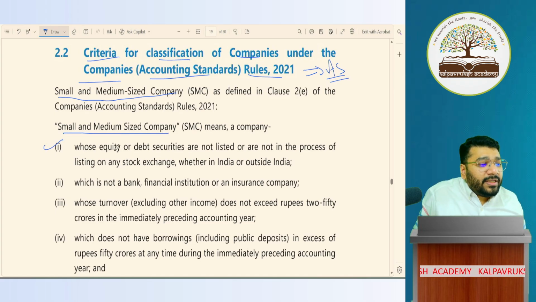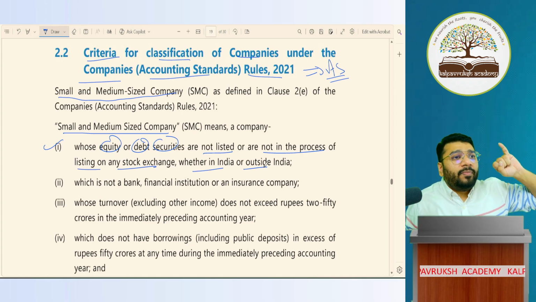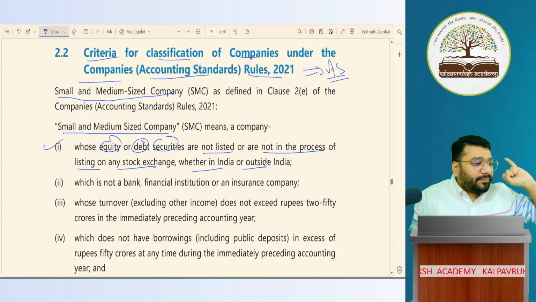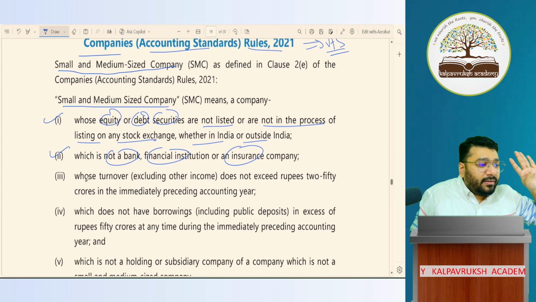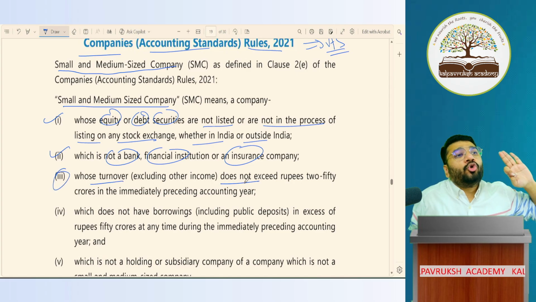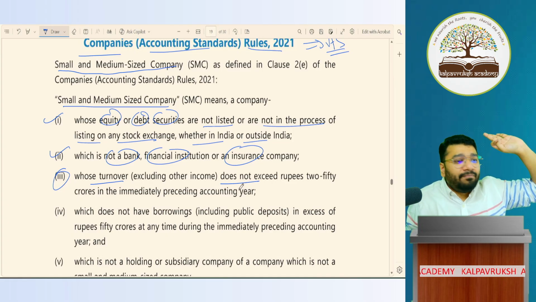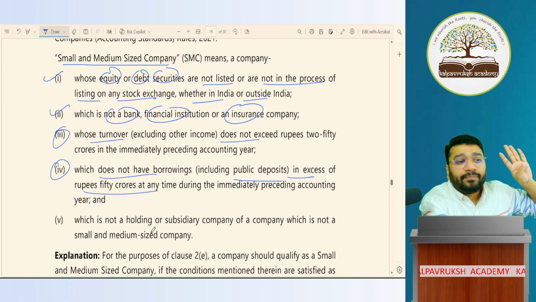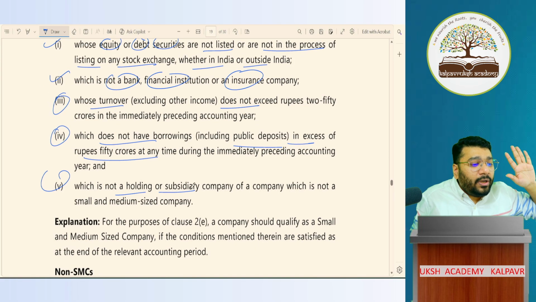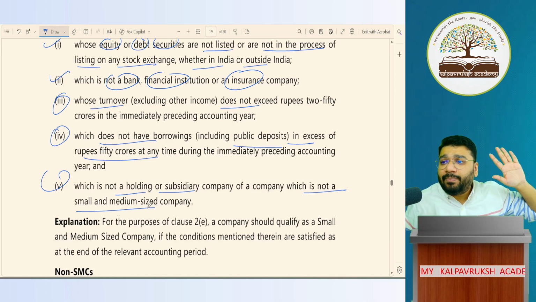One, the company's equity or debt security is not listed or not in the process of listing in any stock exchange, whether in India or outside India, which means you should be an unlisted company. Second, you should not be a bank, financial institution or insurance company. Third, your turnover should not exceed 250 crores; it should be 0 to 250 crores. If you exceed 250 crore, you are a big company. Last, your borrowing should not be in excess of 50 crore at any time during the previous year, and you should not be the holding company or the subsidiary company of a non-SMC. If all these five conditions are satisfied, you are a small company.